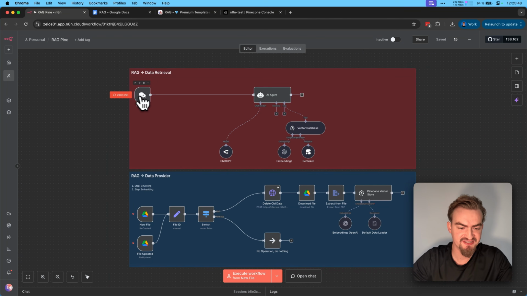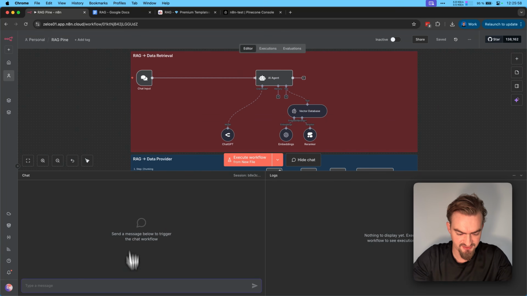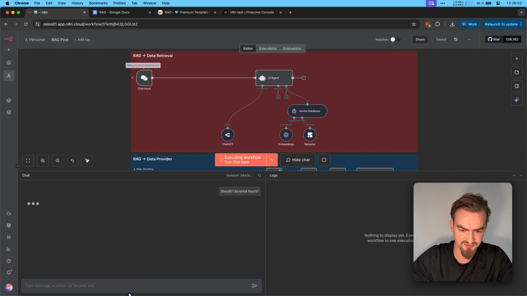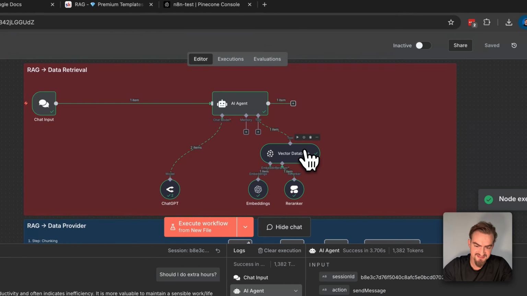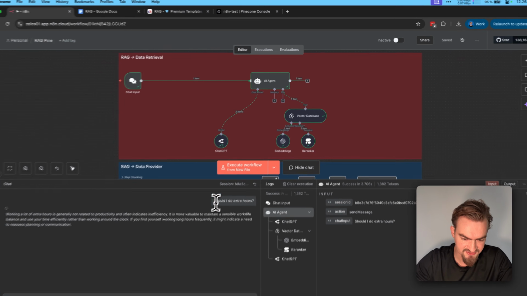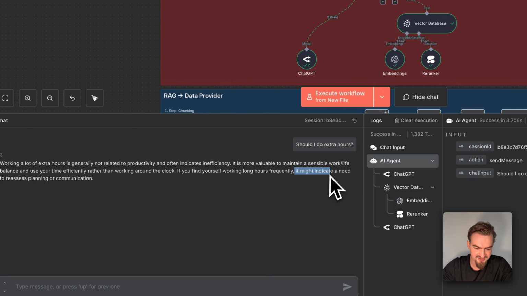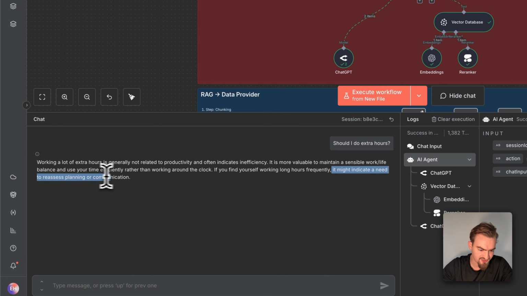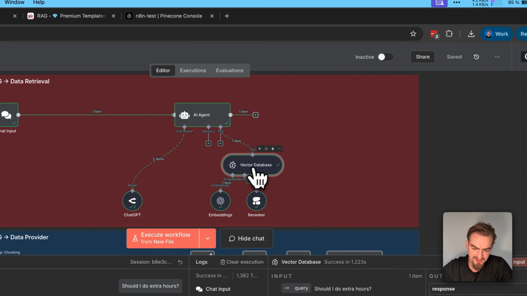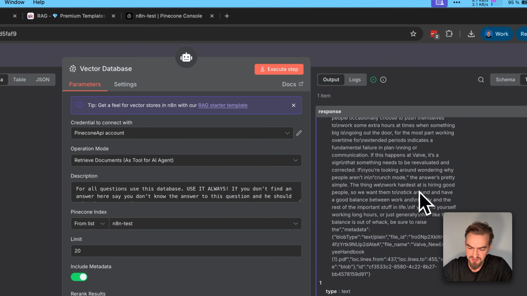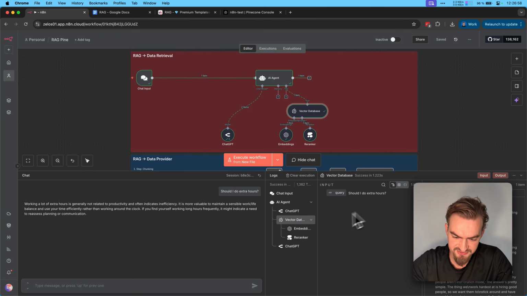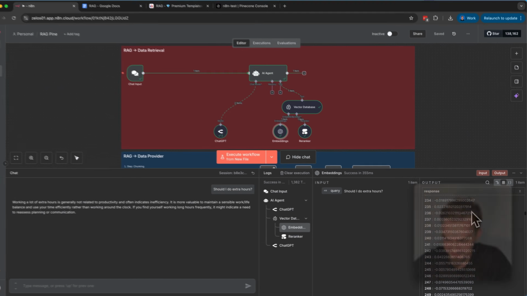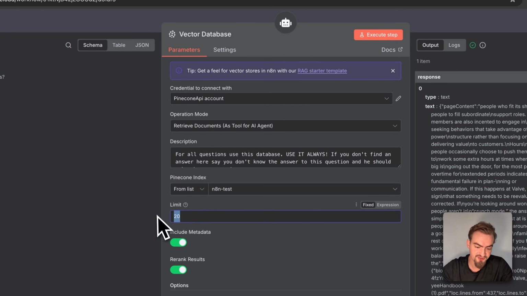But enough theory, let's see it in action. For that, I open the chat here and type in, should I do extra hours, and send off this message. Now the AI agent checks the vector database before it answers and then gives us an answer. And here it also says that extra hours may indicate a need to reassess planning or communication. When I open up the vector database, I see what chunks from our PDF were provided. So based on the query, should I do extra hours, our embedding model returned this vector and then also returned 20 chunks.